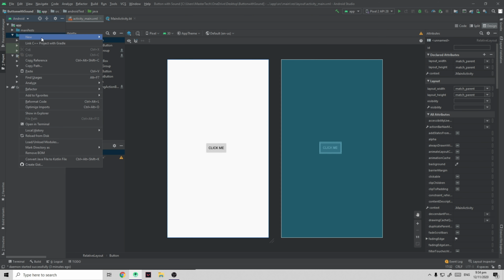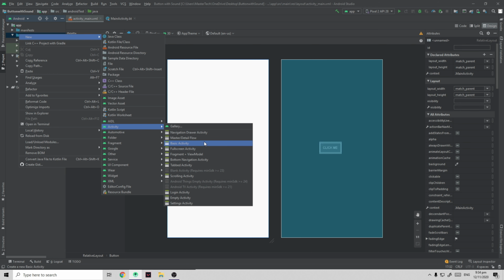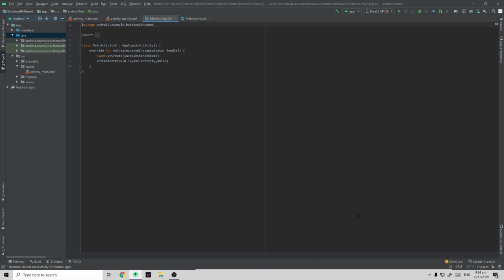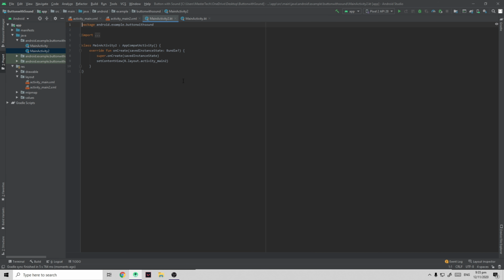Create another activity. Right-click Java, select New, Activity, and select the empty activity. You can see that this will pop out. Just make sure that the language is Kotlin and select Finish. We're going to move from one activity to another using a button and play a sound at the same time. This requires another activity, so let's create it. Now you can see that we created another activity, MainActivity2.kt and activity_main2.xml.